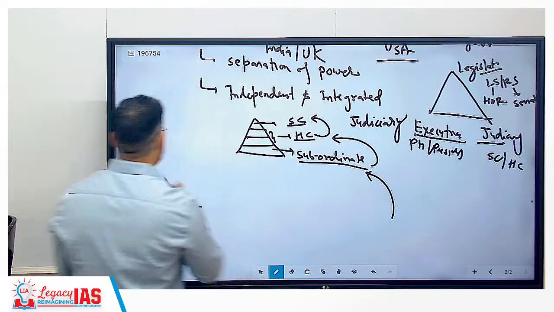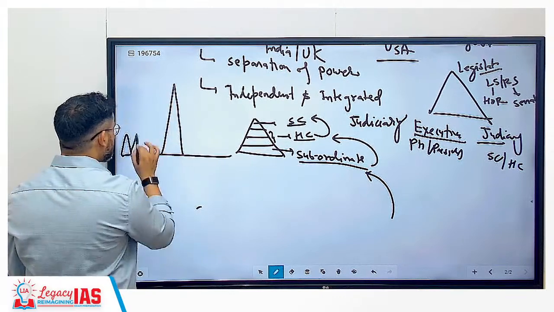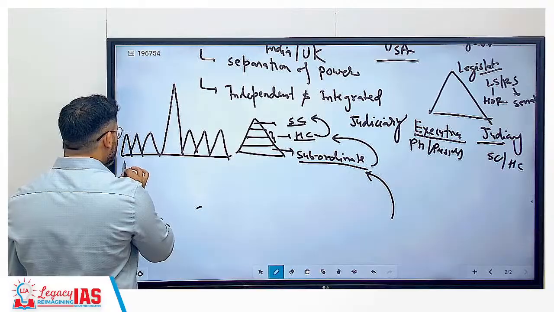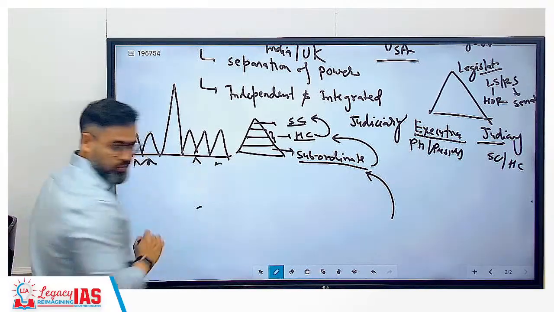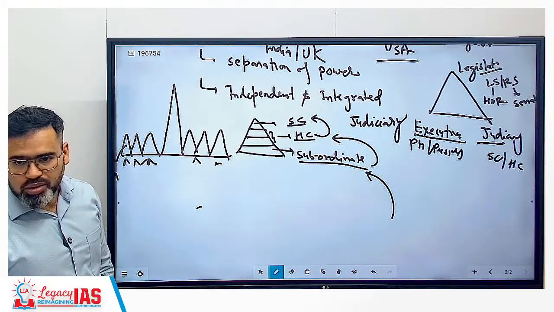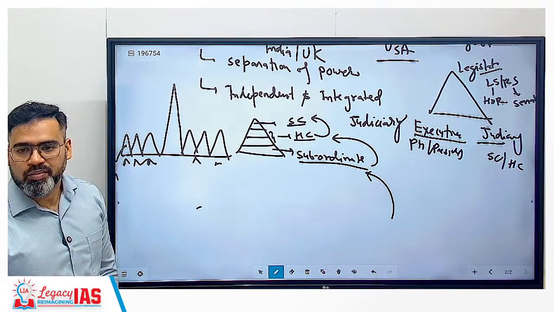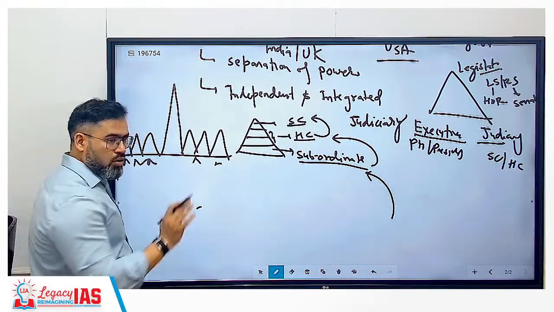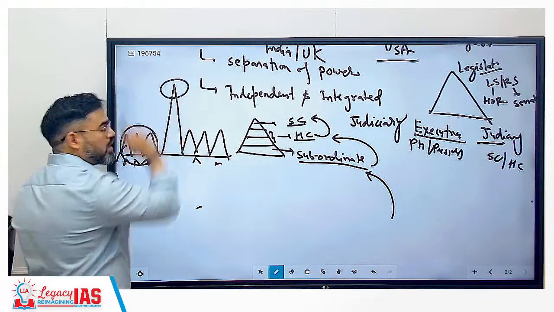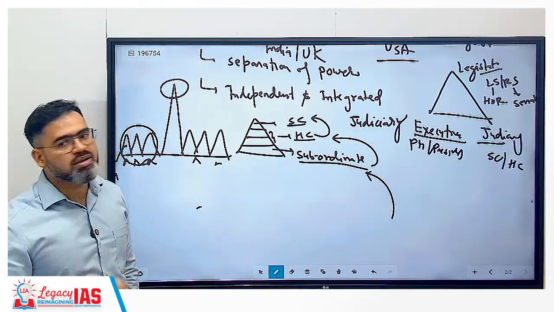But in the USA, कैसा है USA में? This is, for example, the USA Supreme Court. Then these are the US High Courts. And below there will be some subordinate courts also. Like when you file a case here and the case comes to the USA High Court, then you cannot go to the USA Supreme Court. The USA High Court is the final authority. So some cases you can bring only in the High Court and some cases you can bring only in the Supreme Court. It is not like every case you can bring both in High Court as well as Supreme Court.